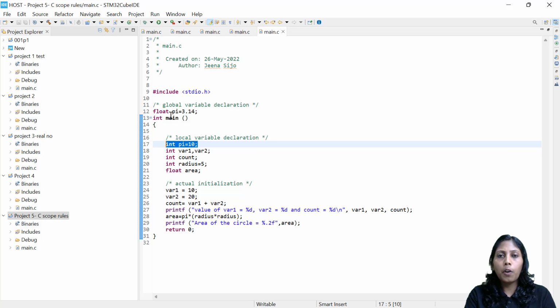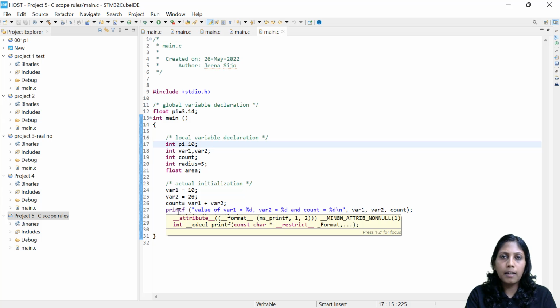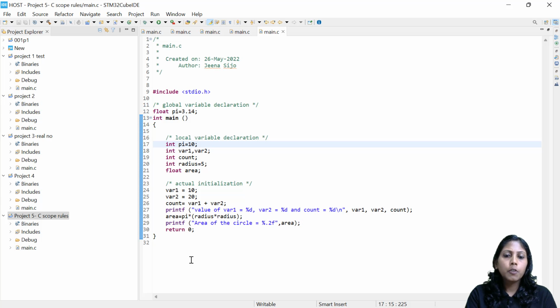But sometimes, if you are not able to find it here, the pi variable is not declared within the main function. Then the compiler will tend to check in the global space, to see whether any global variable has been declared with that name. Then the compiler will choose that.